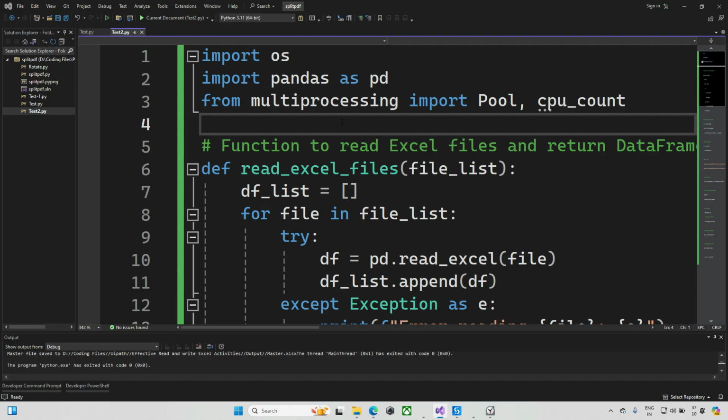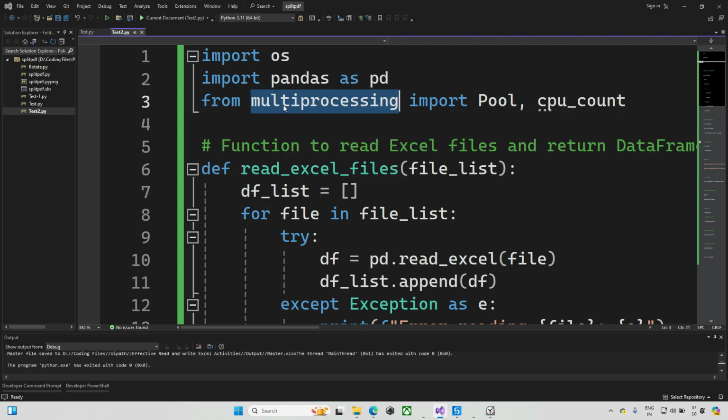I don't want to open each file and update it. If I open and update, we are already aware of how that goes, so why do we need to open the file? If you open it every time, opening and closing in between might cause a crash. 1 lakh times opening and 1 lakh times closing, it might crash. There is a different way to do that, but as of now, for all the 1 lakh Excel files, we fetch the data and store it into one variable. The final data we append to my master file.